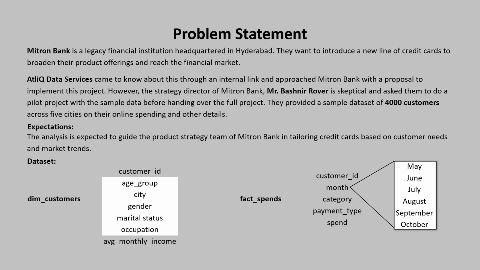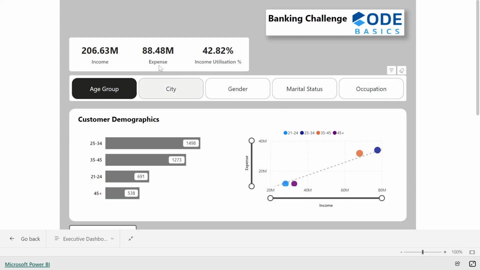Before deep diving into the analysis, let me also cover the dashboard and visuals used in it. Here is the dashboard: income, expense, and income utilization percentage. These three are the customer key metrics, and these five are customers' demographics.